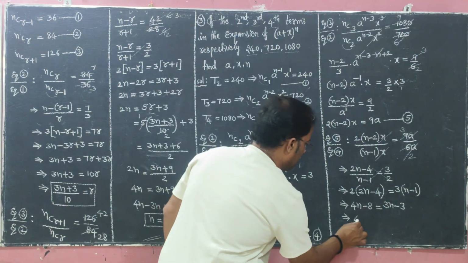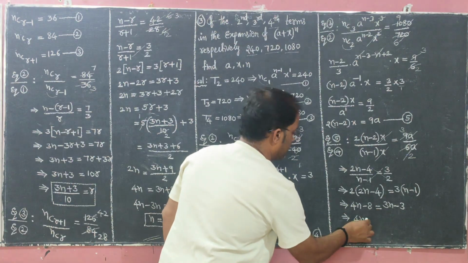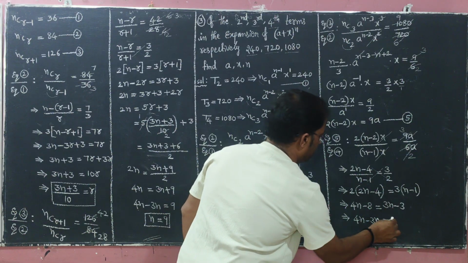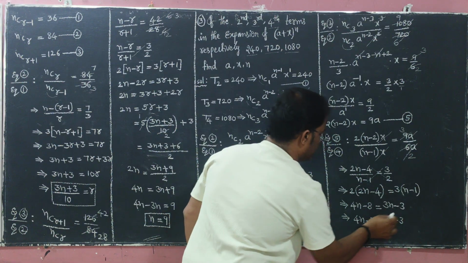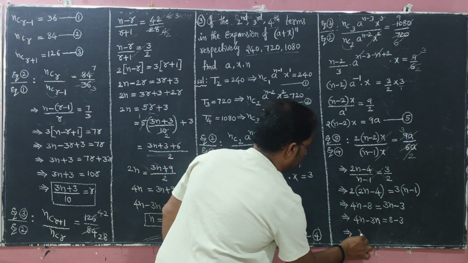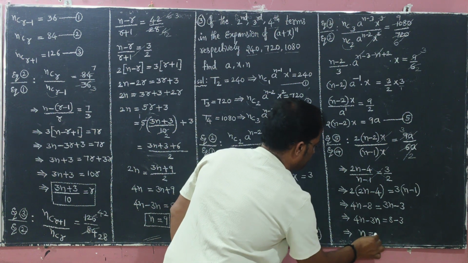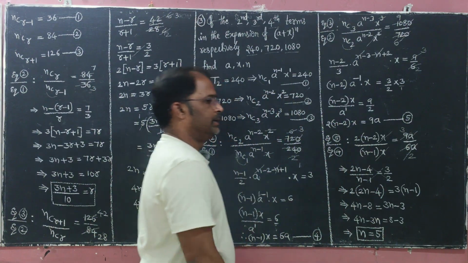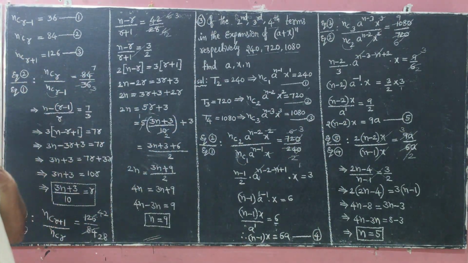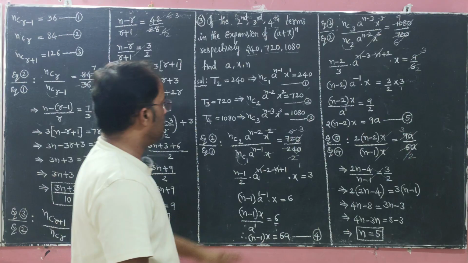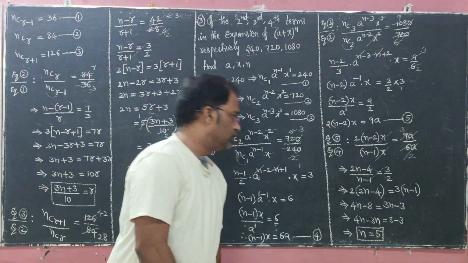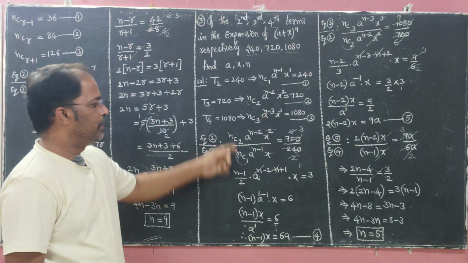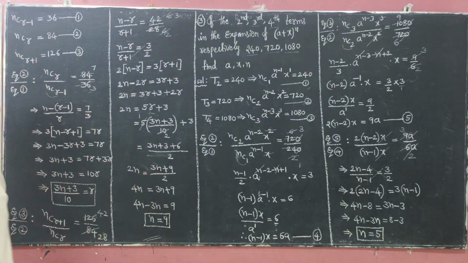So 4n as it is, and plus 3n becomes minus 3n on the left side, and minus 8 becomes plus 8, already minus 3 is there. 4n minus 3n is n, 8 minus 3 is 5. So finally the n value is completed. We have to find a value, x value, n value. Just from this part we get only n equal to 5. Next we have to find the a value and the x value.